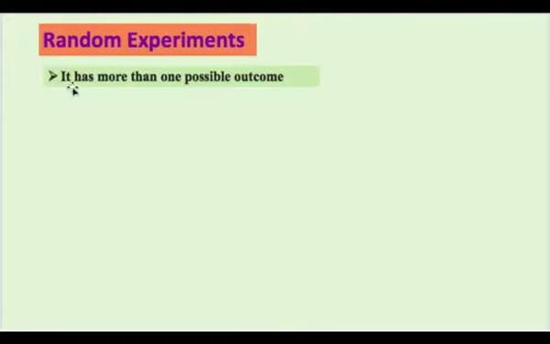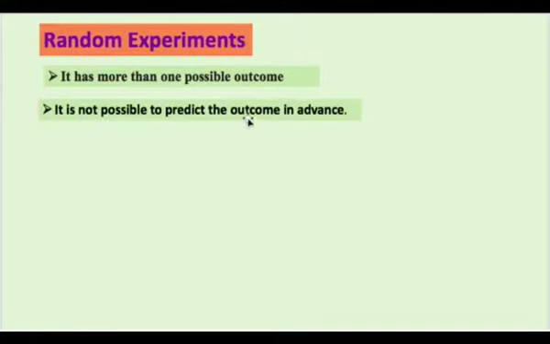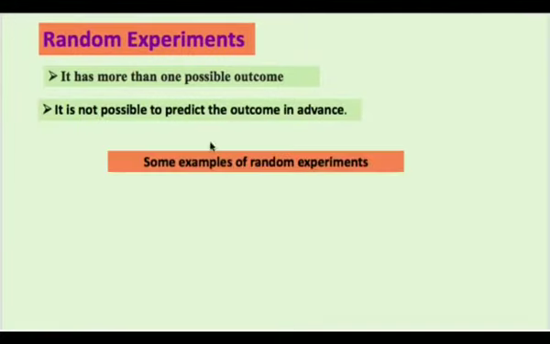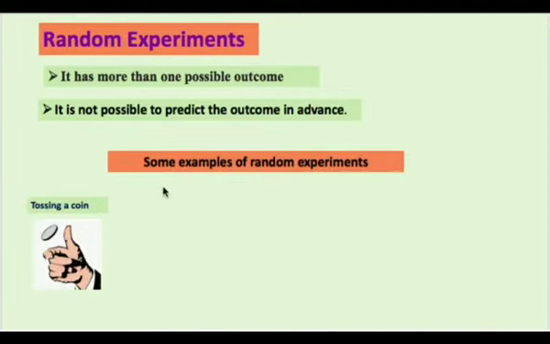What do we mean by this random experiment? It is an experiment whose result we cannot predict, but we know what the possible results are. It means it has more than one possible outcome, and it is not possible to predict the outcome in advance. Let us see with the help of examples. I am taking the first example here, tossing a coin. When we toss a coin, we know that either head will come or tail will come, but before the throw we cannot predict. So tossing a coin is a random experiment.